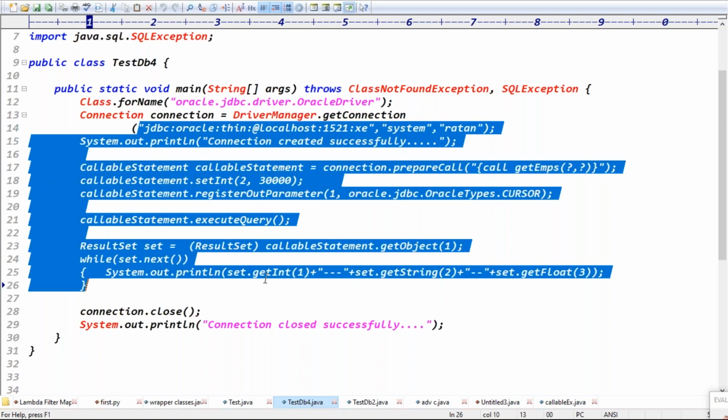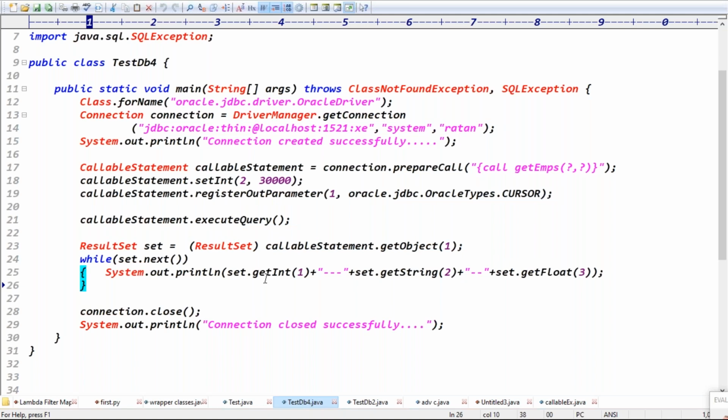This is a JDBC code, I'm just showing it as some help. Then you try to write the procedure and this JDBC code to get multiple records from the database using a procedure. Is it clear now? You try that code. If you are still unable to get it, tomorrow I'll show you the procedure and execute this code once again.